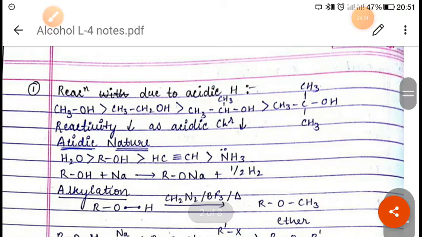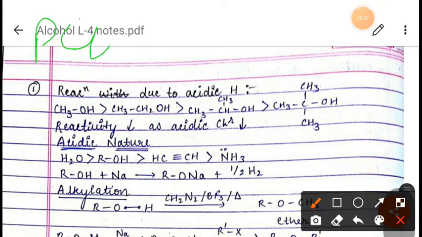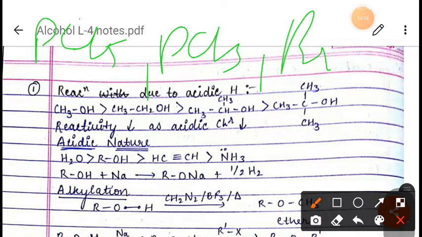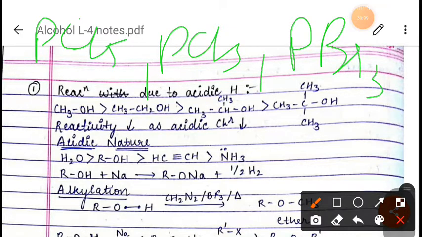Now next we will see the reaction with phosphorus halides, just like reaction with PCl5 or PCl3 or PBr3. In this case, always remember that phosphorus halides react with alcohol to form their corresponding haloalkanes.